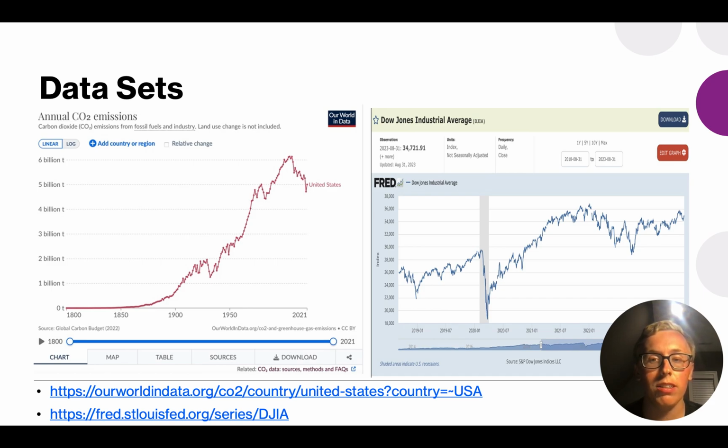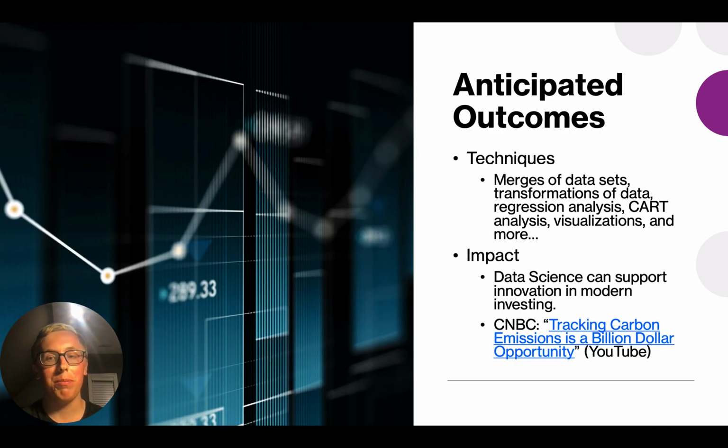From both these data sets, I intend to splice out data and information on the tech sector and its companies, so I can analyze what its carbon footprint and its volatility both look like. Lastly, I'll employ the many techniques I'll be covering in this course. For one, I obviously intend to merge the data sets, as well as to clean and transform the data so that more advanced techniques, including regression and chart analysis of the relationship between volatility and emissions, can be performed thereafter.